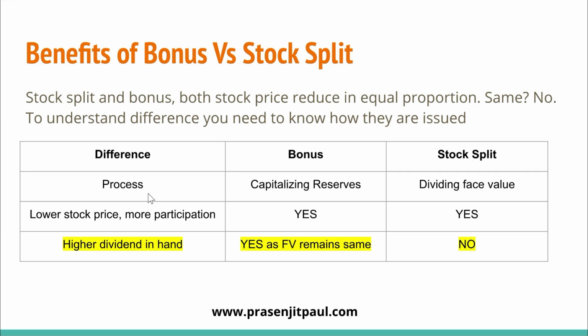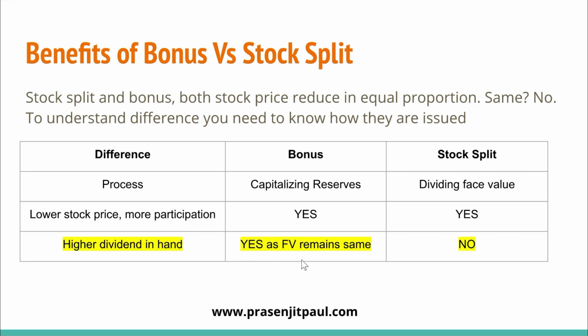In both processes, whether the company issues bonus or stock split, this 5,000 share price comes down to 2,500 or even 1,000 if it is a 5:1 issue. So in both processes the price is coming down, which helps more investor participation and stock price appreciation. But the primary difference between the two is that in bonus you will receive a higher dividend amount in hand.